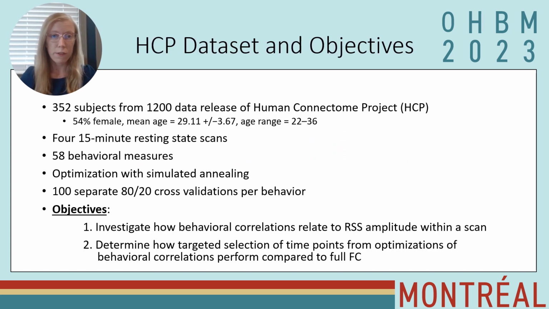Here, we looked at 352 subjects from the Human Connectome project. They each had 4 15-minute resting state fMRI scans, and we selected 58 different behaviors that we then performed optimizations with simulated annealing 100 times per behavior with 80 training subjects, 20 testing subjects for each of these iterations to investigate how behavioral correlations relate to RSS amplitude within a scan session, therefore how much they contribute towards the full scan, as well as determine how targeted selection of time points from these optimizations perform in relation to full functional connectivity.